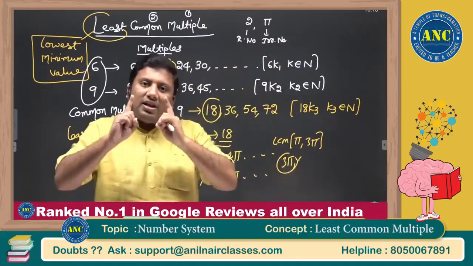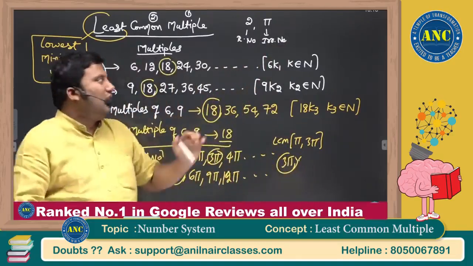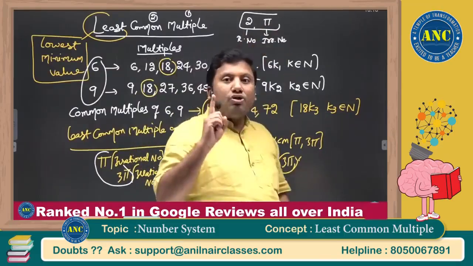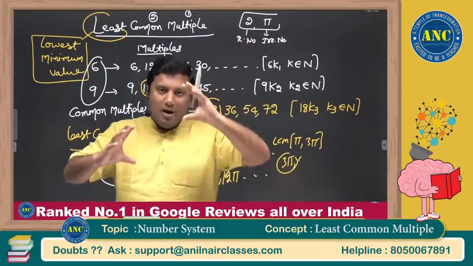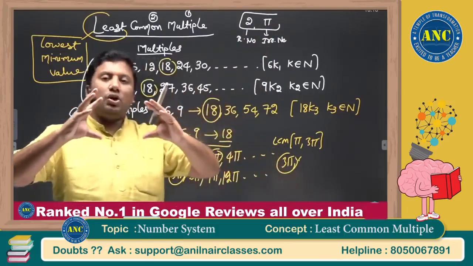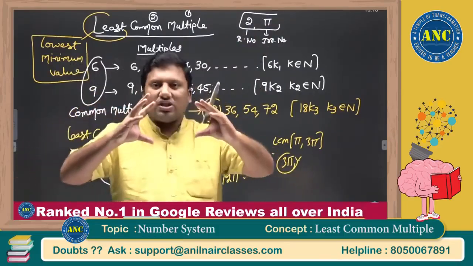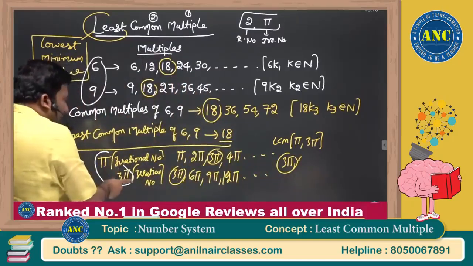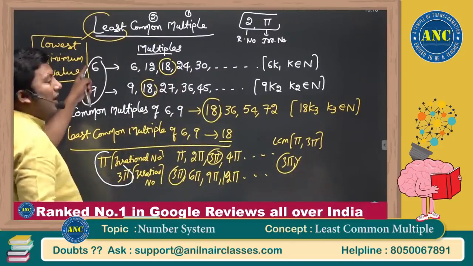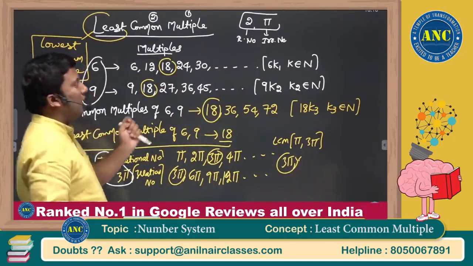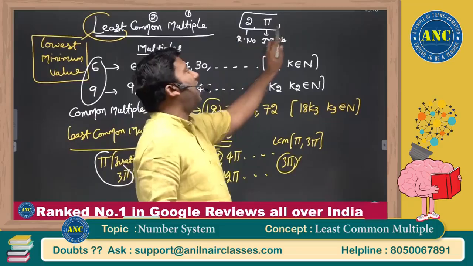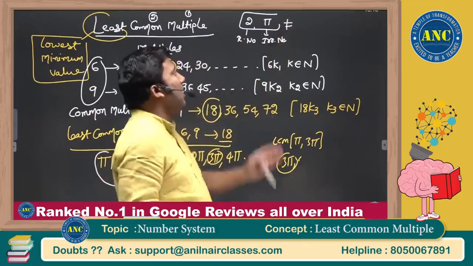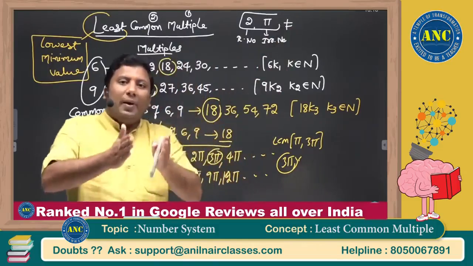Whenever you are finding the LCM of the given numbers, they both should belong to the same family. One rational number, the other should be a rational number. One irrational number, the other should be an irrational number. One natural number, the other should be a natural number. One rational number and another irrational number, the LCM does not exist for this.